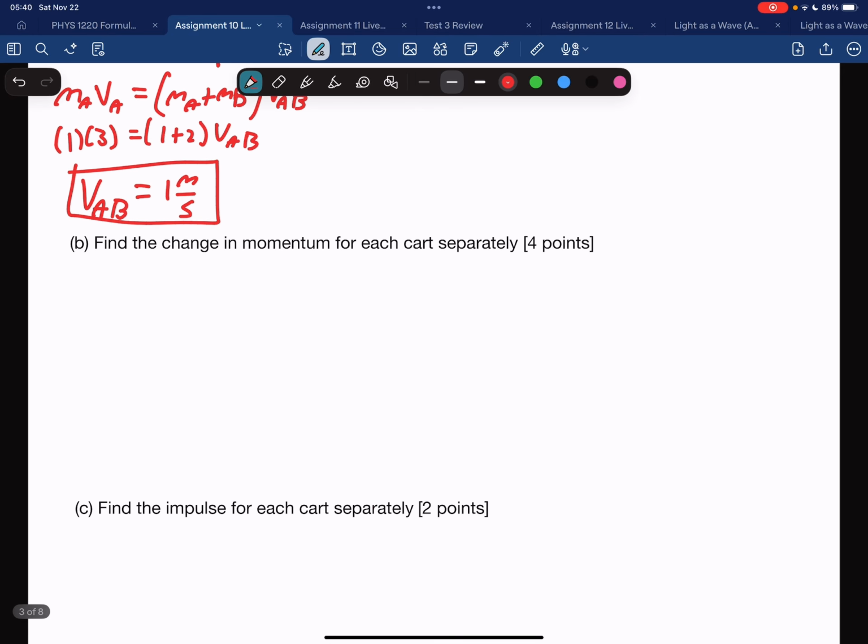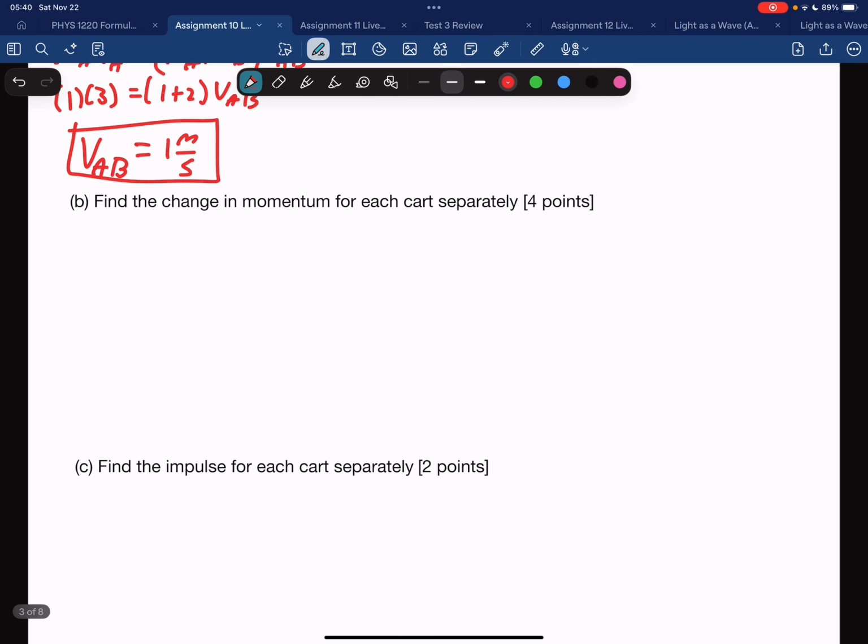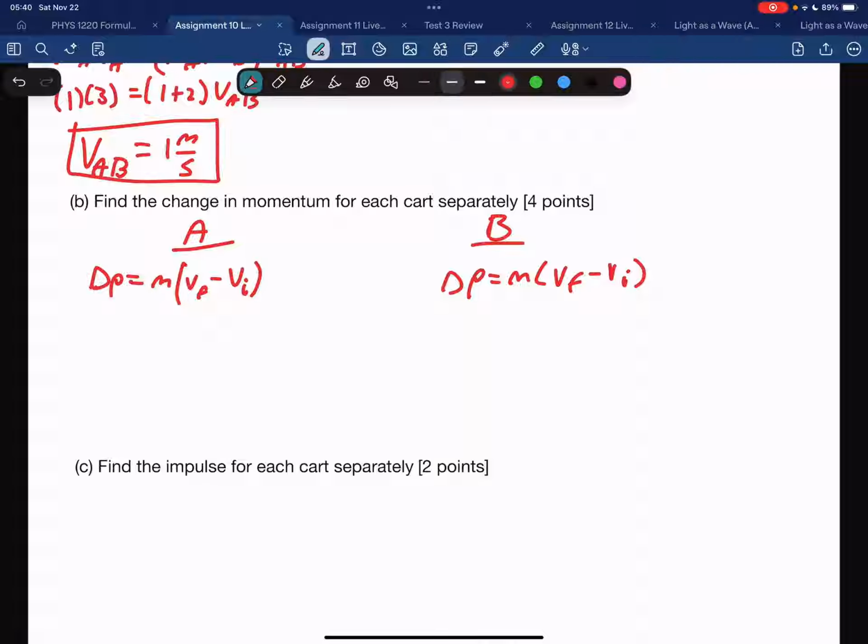B, find the change in momentum for each cart separately. So we'll have cart A over here, cart B over here. Change in momentum. And just like earlier in the assignment, I'm going to factor out mass. I get VF minus VI. And the same equation over here. VF minus VI. Plugging in values.